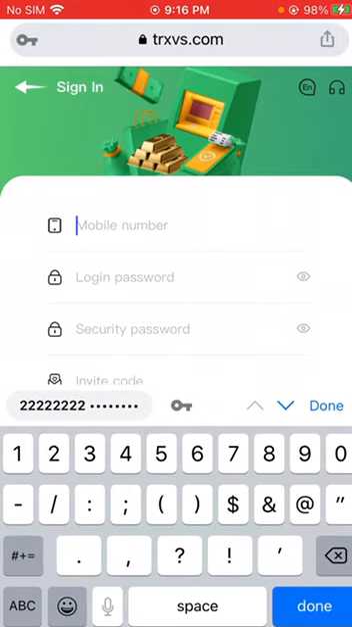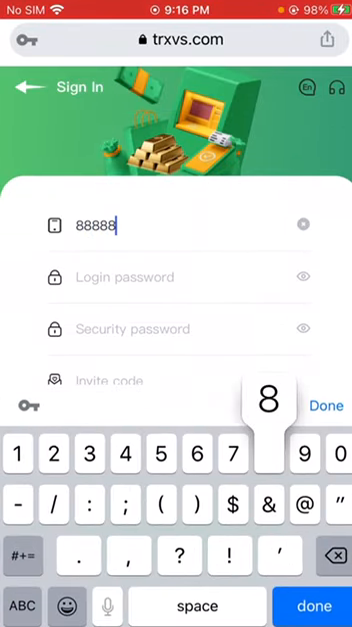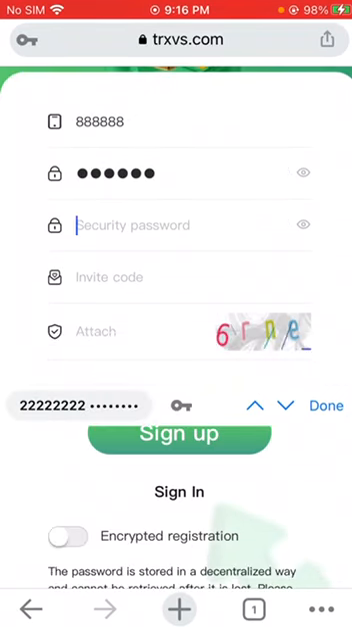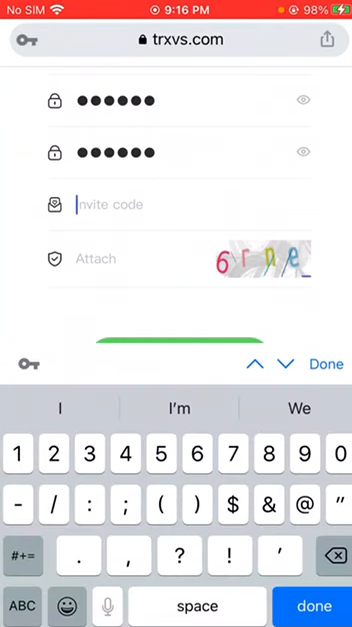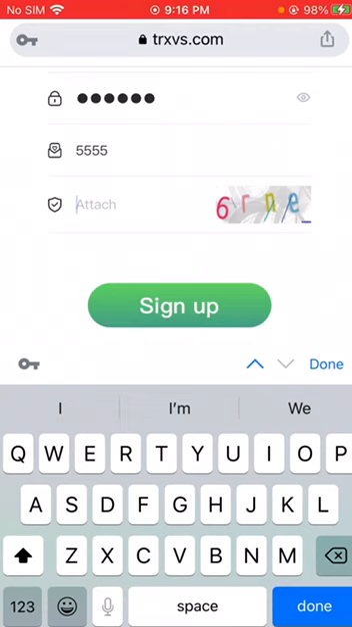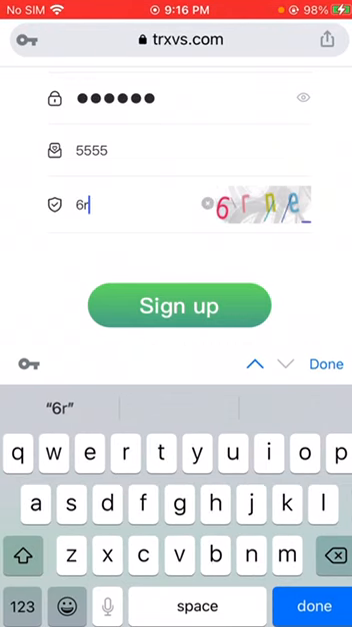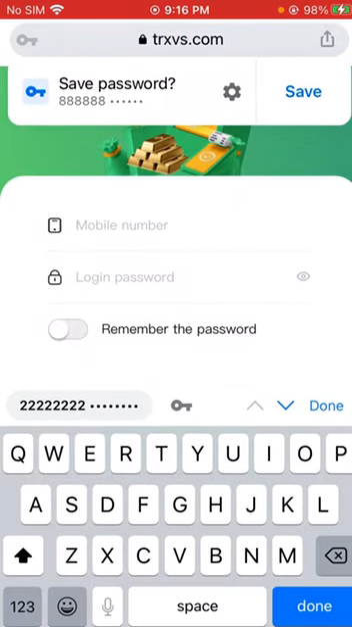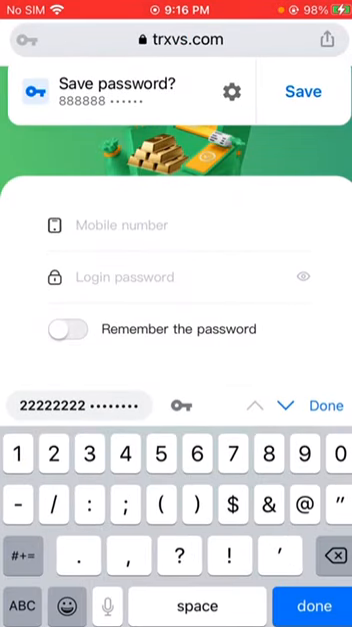First, fill in the mobile number. Second, fill in the login password. Third, fill in the security password. Fourth, enter the invitation code 5555. Enter the verification code to complete the registration.